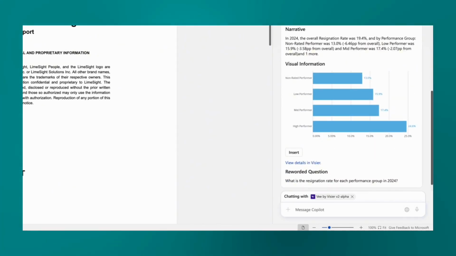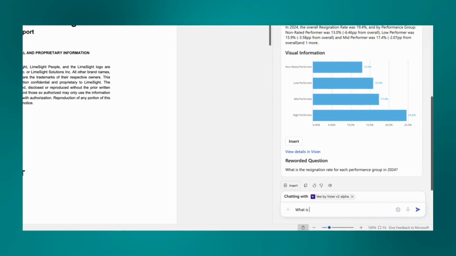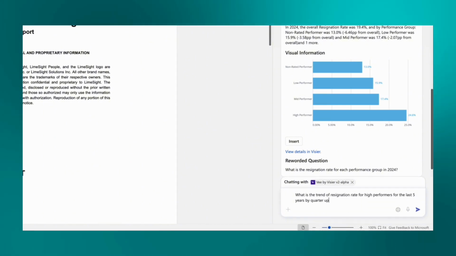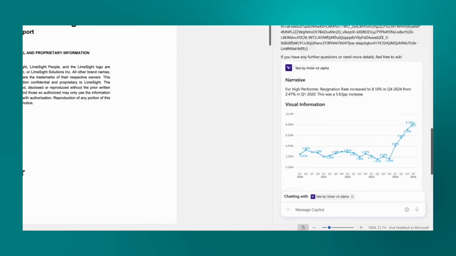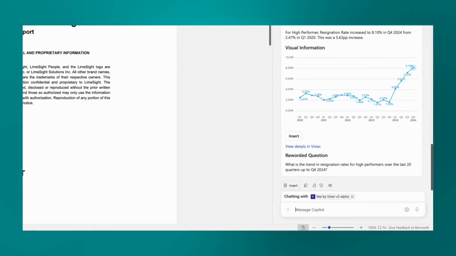The next question I have is whether or not it has always been consistently high, or has there been a change in the trend of resignation rate? I will simply ask what the trend of resignation rate for high performers for the last 5 years are by quarter. It is clear that it is higher than other performance groups and has been increasing and definitely warrants additional investigation.